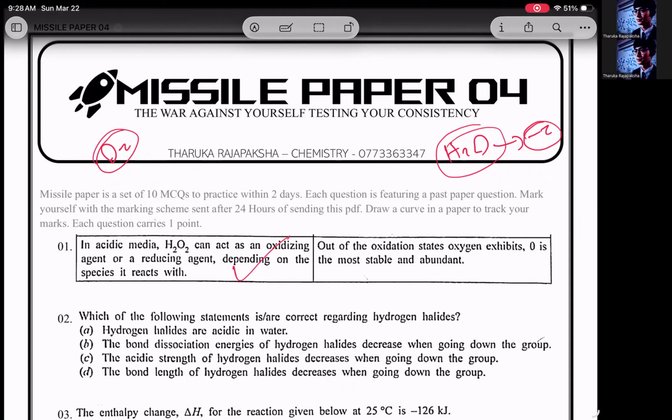But more than O2, water takes more stability because oxygen is -2 and it has a noble gas configuration, right? We have to go with H2O there, so this statement is wrong. And the answer is answer number 3.